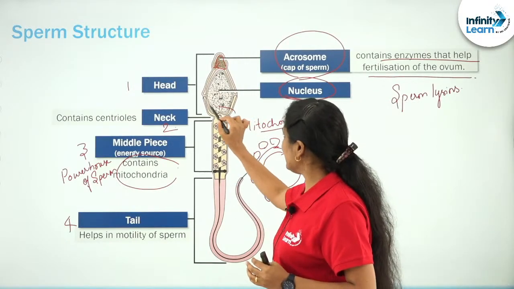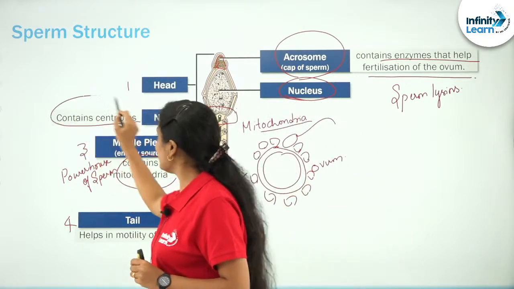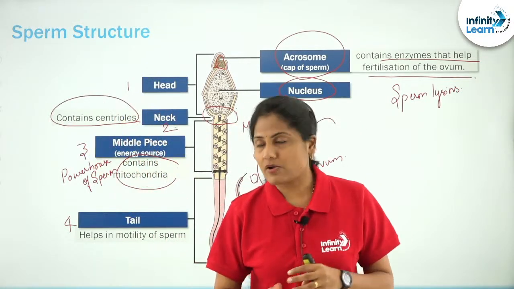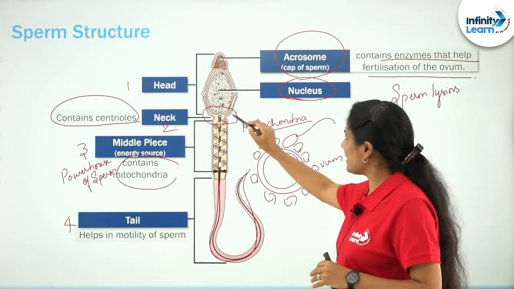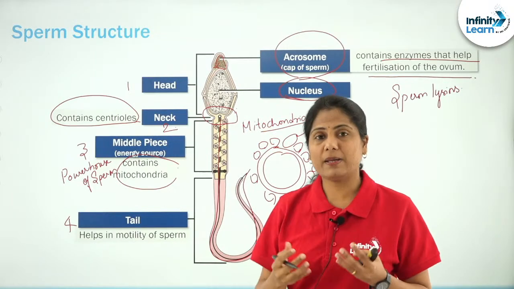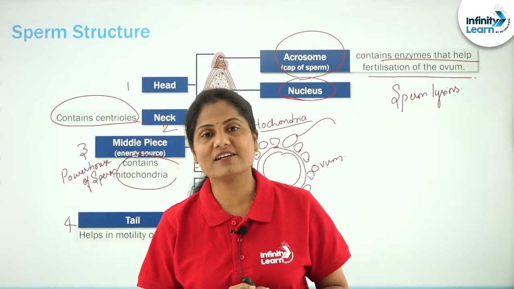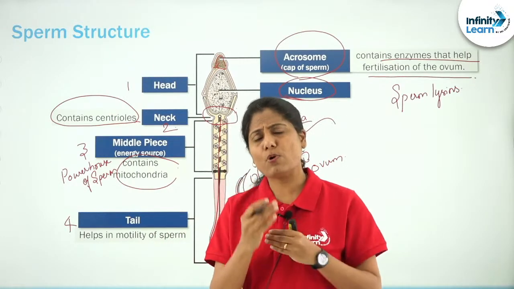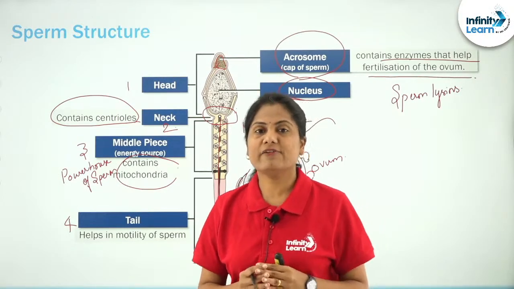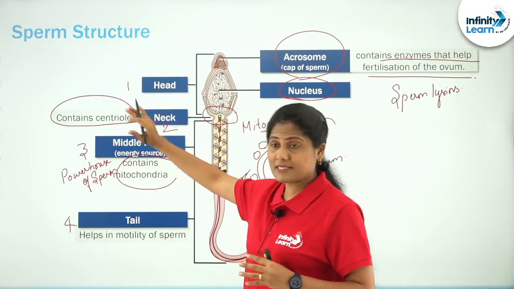Sorry, I missed the neck there. So, the neck has what are called centrioles, right? One of the centrioles is actually forming this axial filament. Another one is helping during the fertilization process, formation of the spindle fibers, right? We're going to talk more about it when we talk about the fertilization process, right? As of now, remember, the neck contains the centrioles.